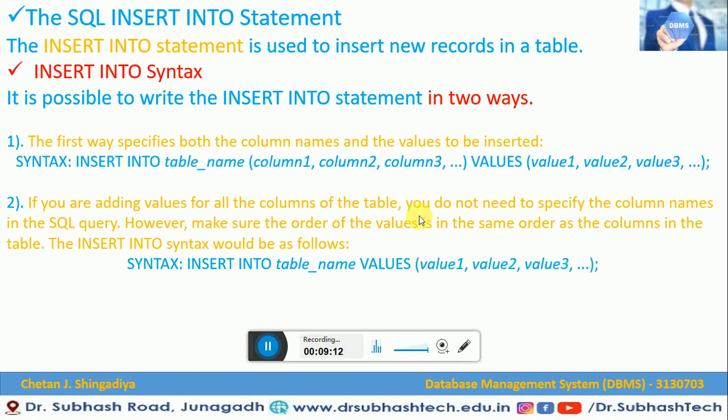So these are the two ways in which we can insert our records into a table with the help of these two simple syntaxes.